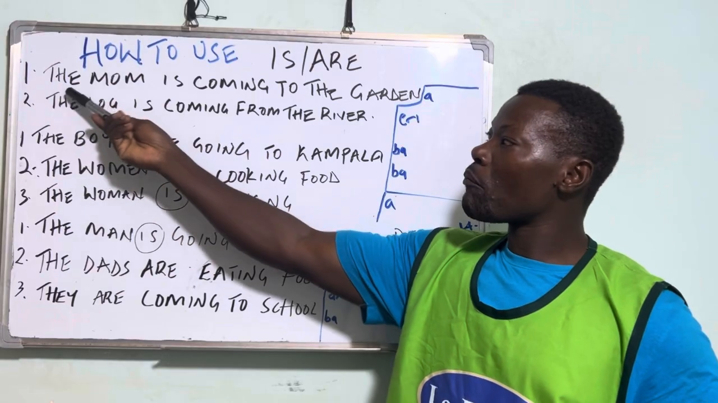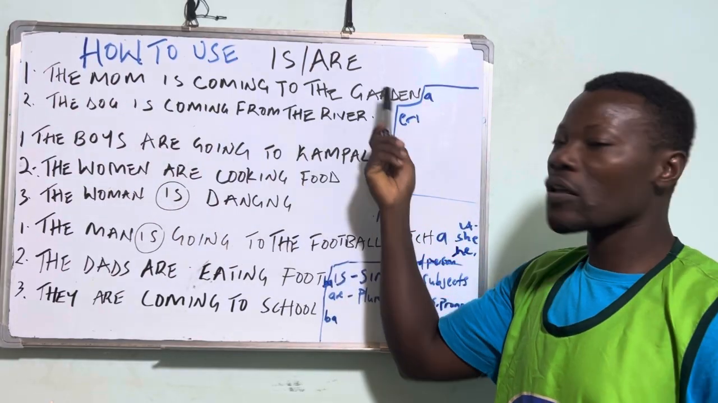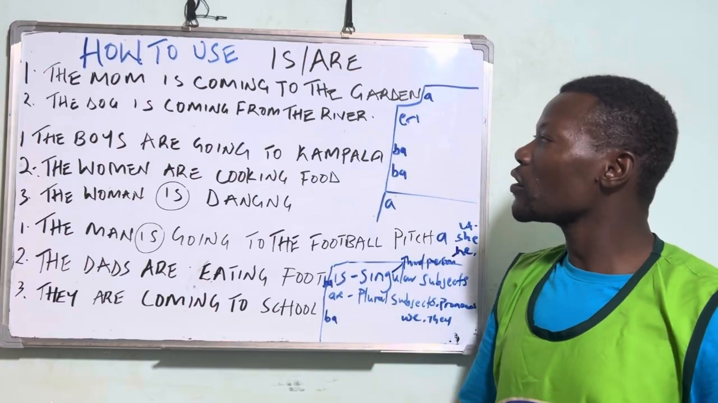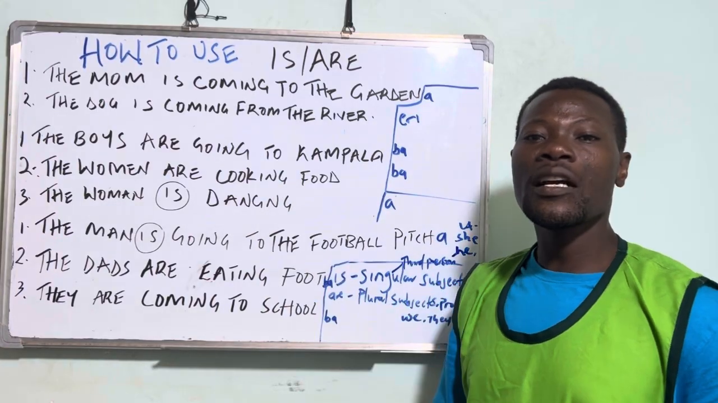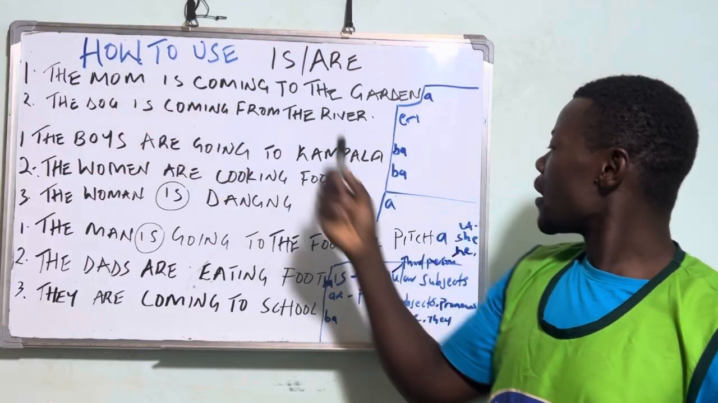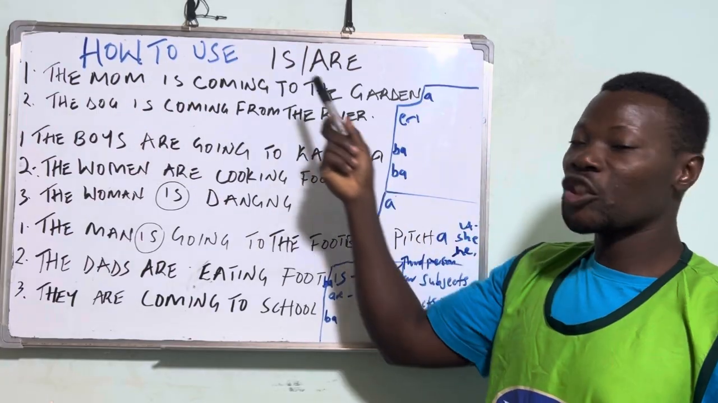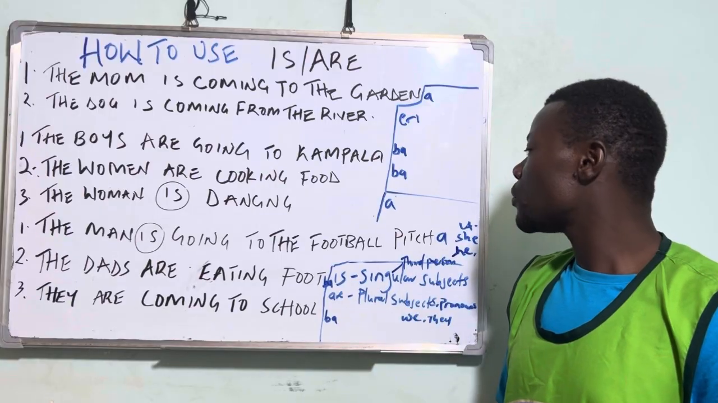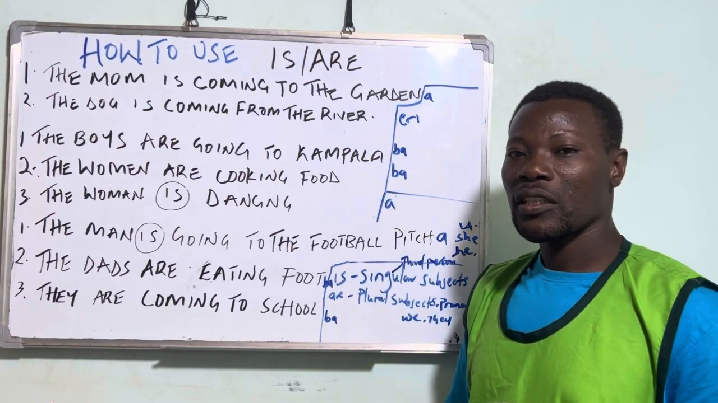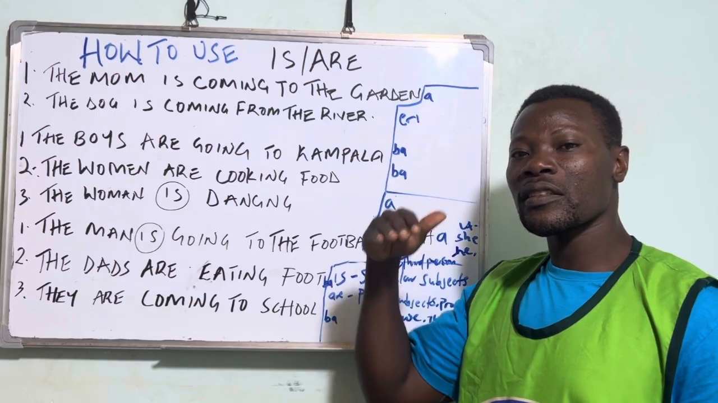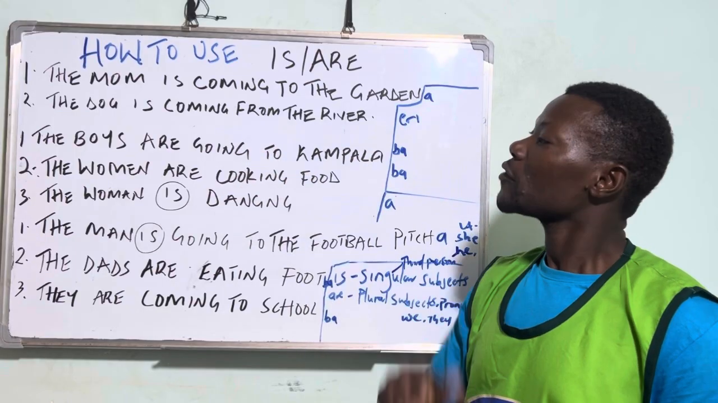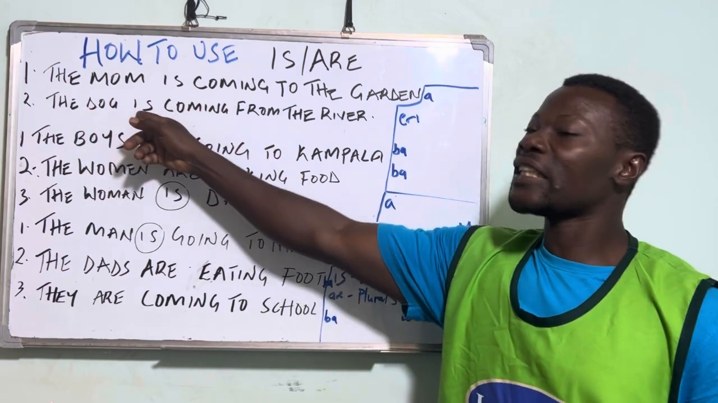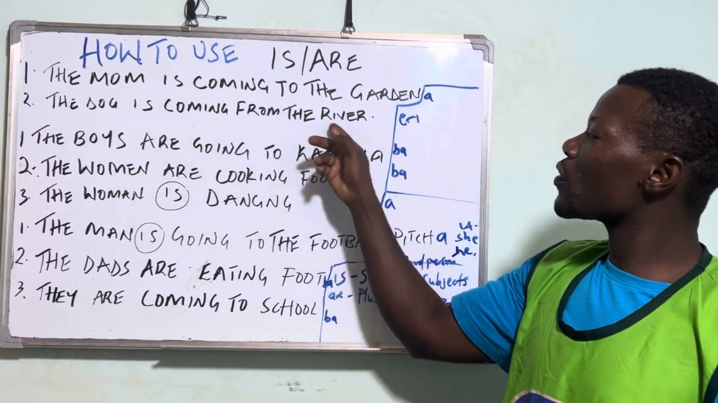So like, the mom is coming to the garden. The mom is coming to the garden. In Luganda, Mama ajja mu nnimiro. Is is like a prefix, then the stem is ja.